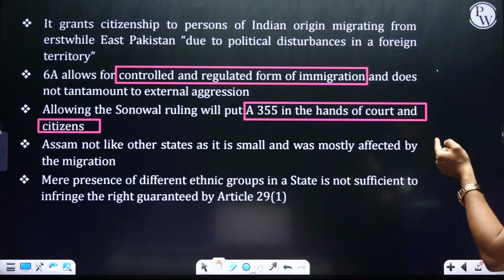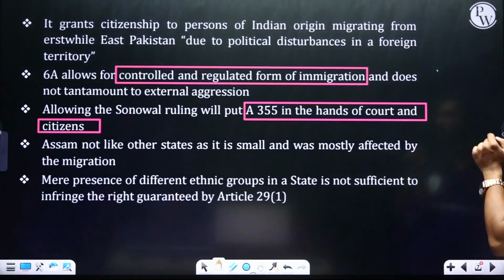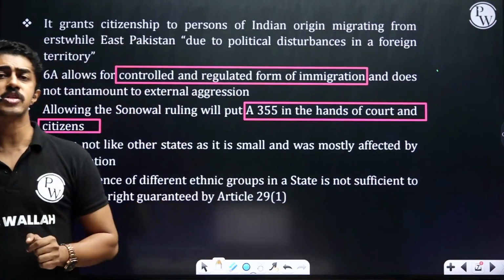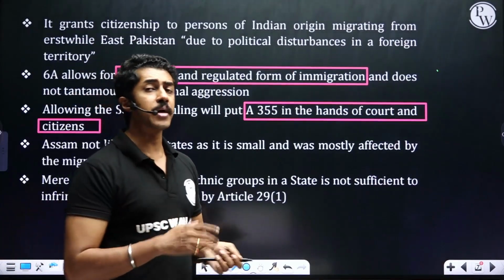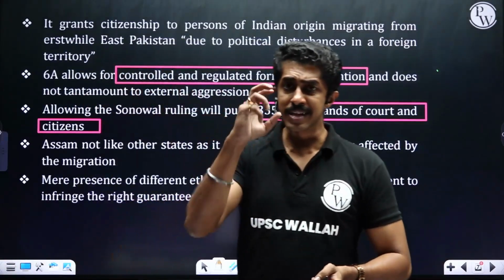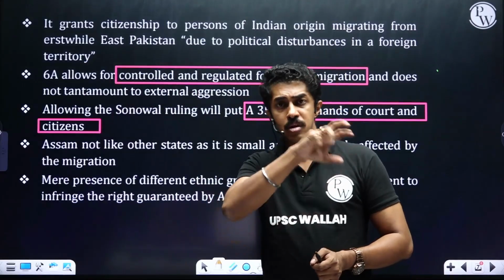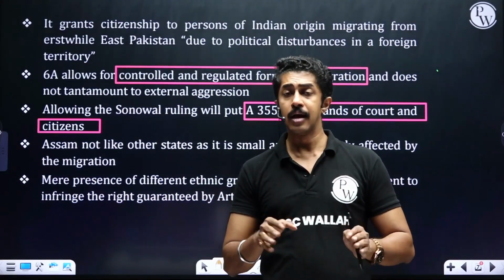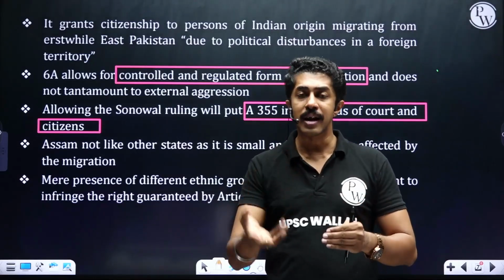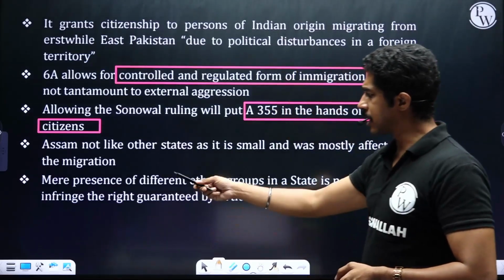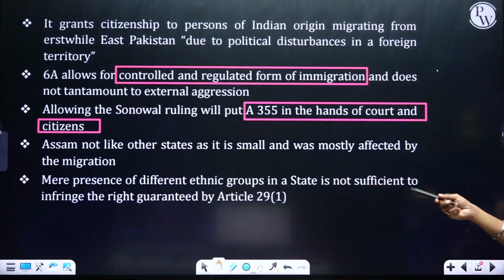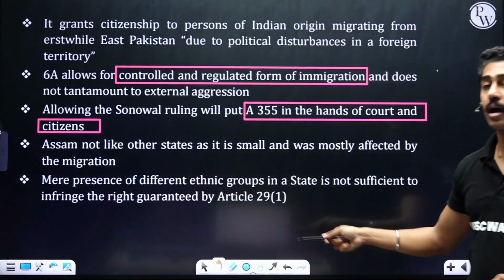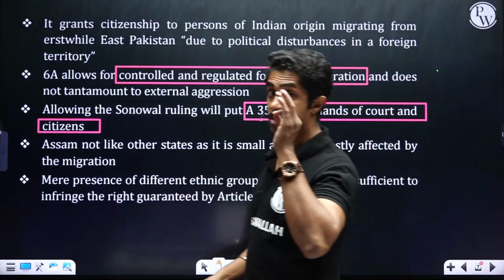Then Assam, unlike the other states, being very small, was the most affected by the migration. And that is why 6A specifically talks about the migration of the people who came to Assam. Clear? And that is why we are granting them citizenship. Mere presence of different ethnic groups in a state is not sufficient to infringe the right guaranteed by Article 29, Clause 1.